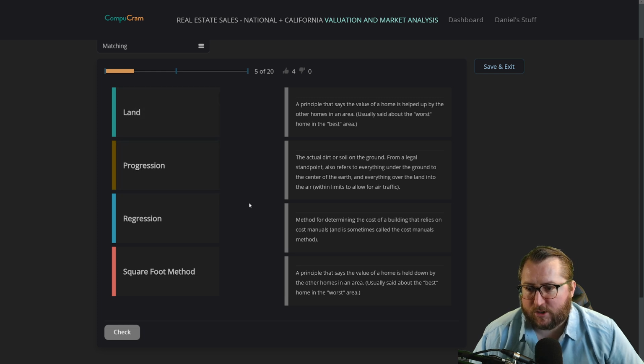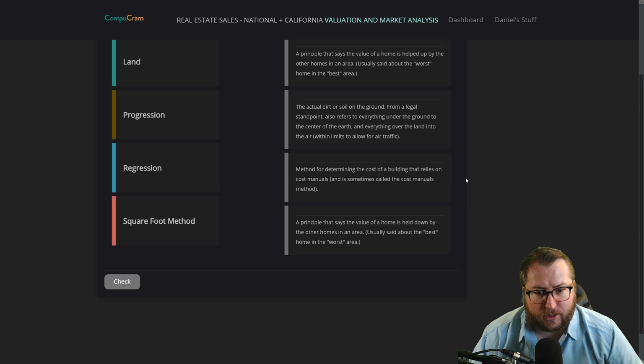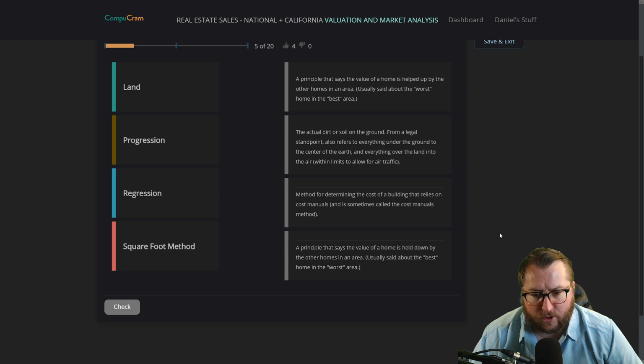We have land, progression, regression, and square foot method. A principle that says the value of a home is helped by the other homes in an area, usually said about the worst home in the best area. The actual dirt or soil on the ground, from a legal standpoint also refers to everything under the ground, to the center of the earth, and everything over the land into the air within the limits to allow for air traffic. Method for determining the cost of a building that relies on cost manuals, and is sometimes called the cost manuals method. A principle that says the value of a home is held down by the other homes in an area, usually said about the best home in the worst area.